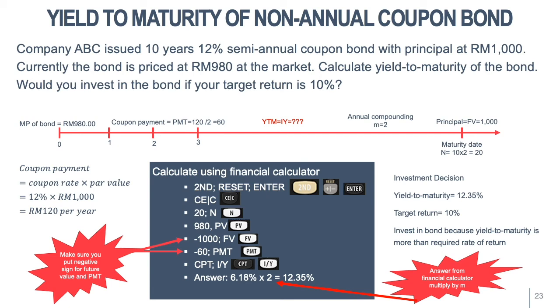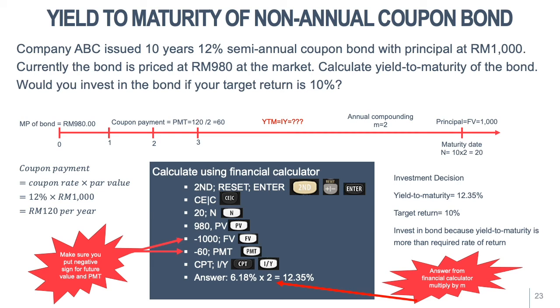So if you draw the timeline, the current market price of the bond is 980. The bond pays a 12% semi-annual coupon. So you can calculate the coupon payment, 12% times 1000, the par value. So you get 120 per year. But the company pays it semi-annually, so you need to divide by 2. So the PMT is 60. Annual compounding number M is equal to 2 because the coupon payment is paid semi-annually.